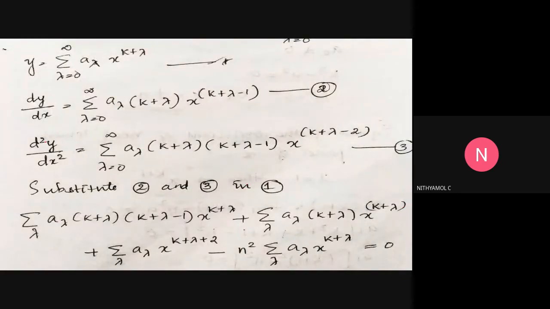Then we can differentiate this equation, that is dy by dx, equation number 2, and d square y by dx square, equation number 3. We substitute y, dy by dx and d square y by dx square in equation number 1, that is our differential equation. So we will get this equation, equal to 0.